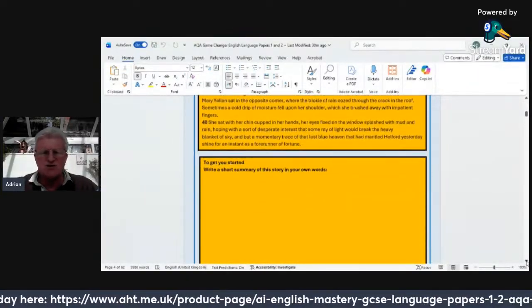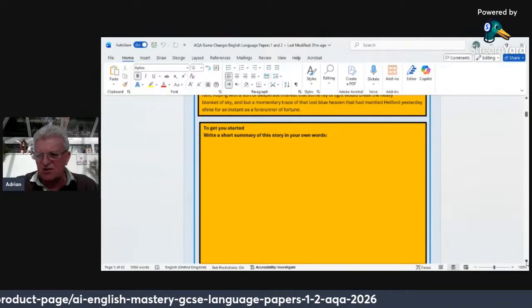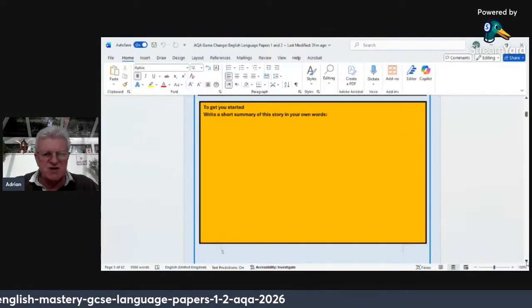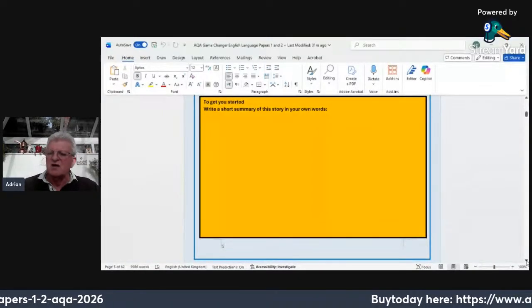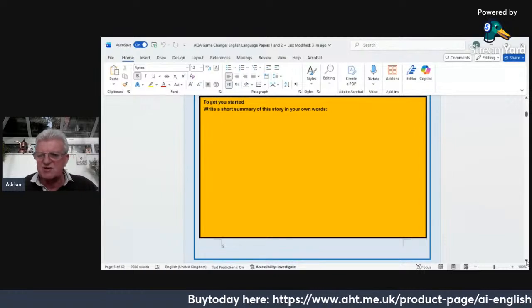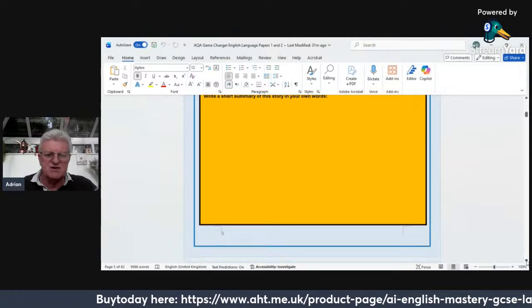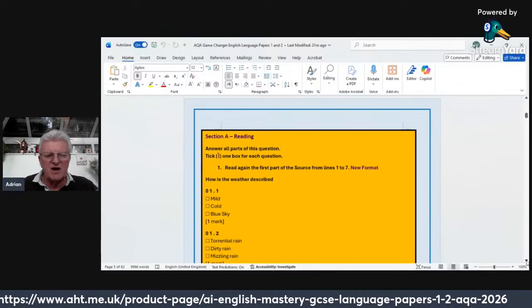And what I get students to do, and this is a Word document, so you can actually write in these documents, which really does help. And it says, write a short summary of this story in your own words. Always good to read and then write a summary afterwards to show what you've learned in that moment, and read carefully. So this is the format that I've developed.